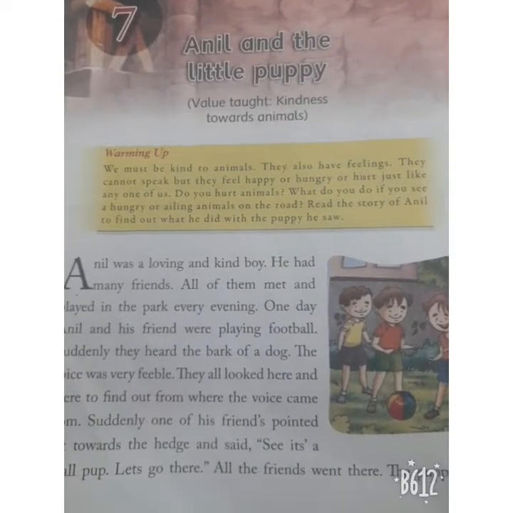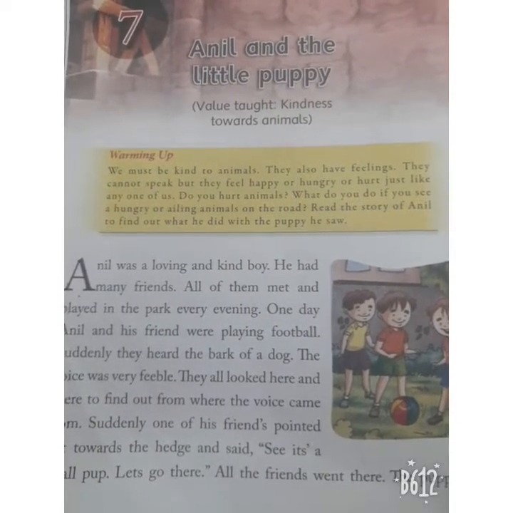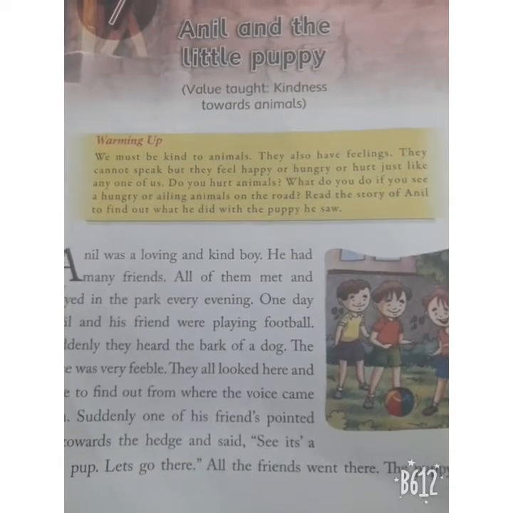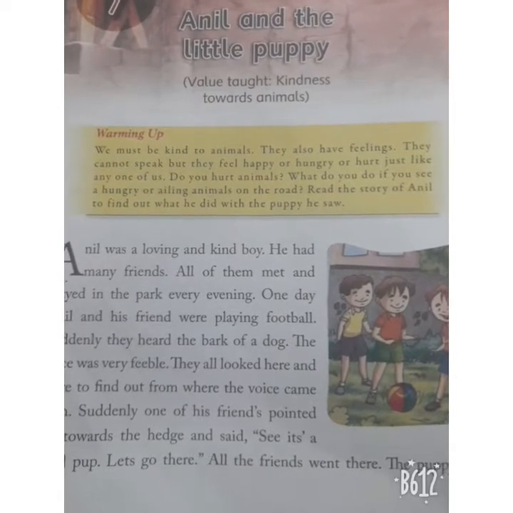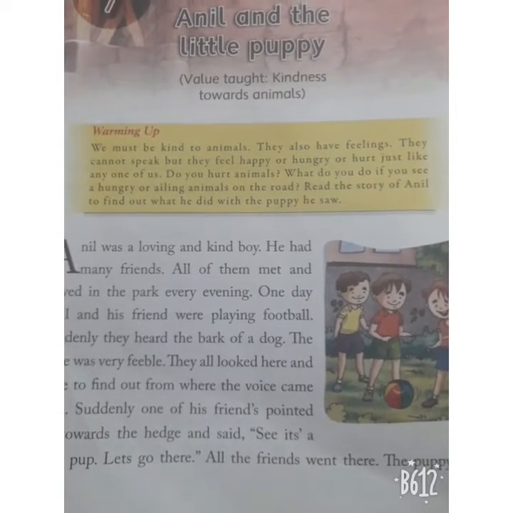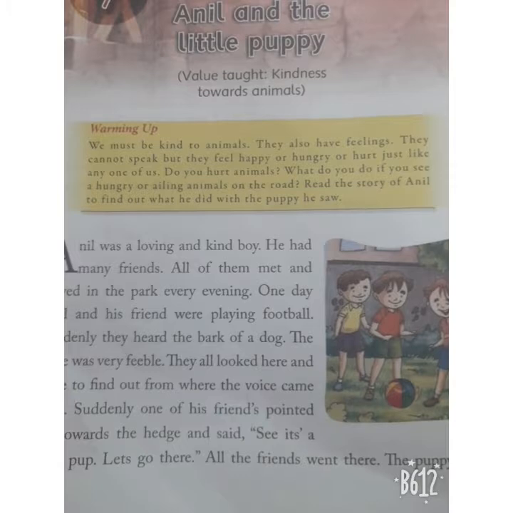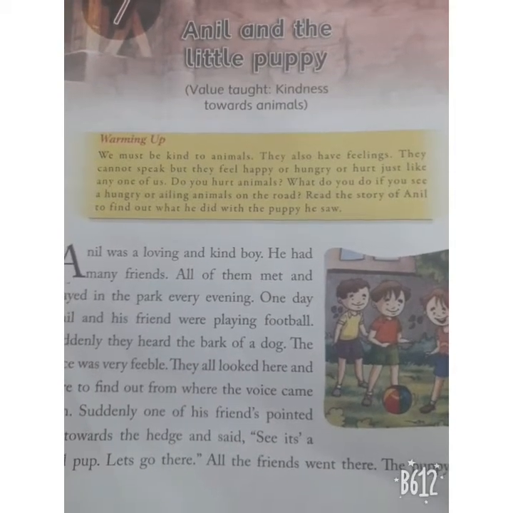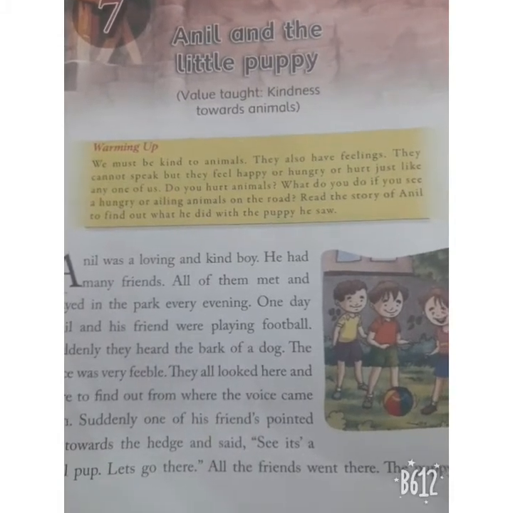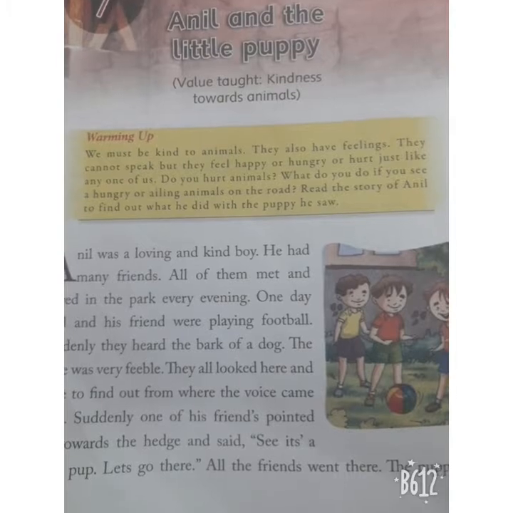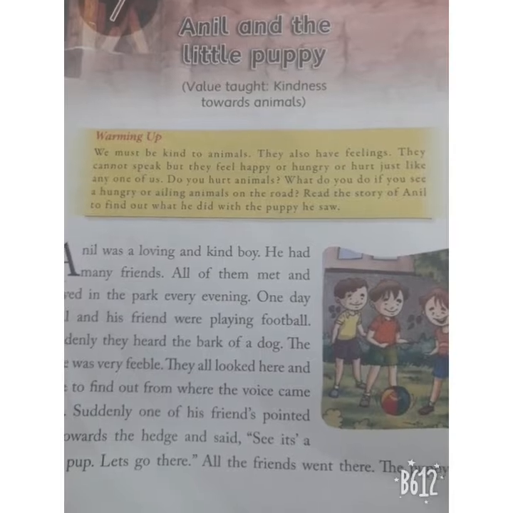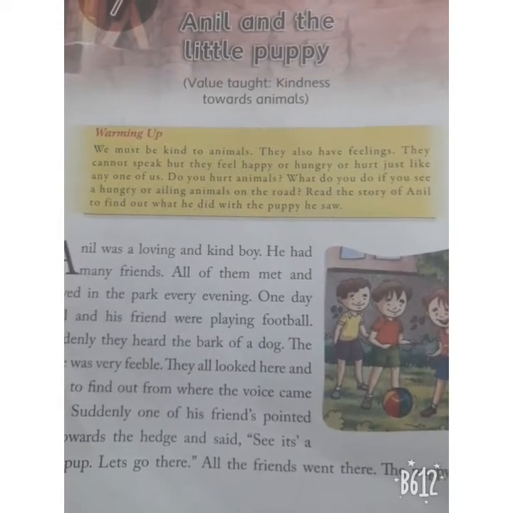So today, children, let's quickly do the recap of lesson 7, Anil and the Little Puppy, and after that we will do the exercise. So take out page 30. The story is about Anil and his little puppy. Once, when Anil and his friends were playing in the park, they heard the bark of a dog. Then they started searching, where is it? So it was a puppy in the hedge, wounded badly. Anil brought the puppy to his home and to his father. Next day, they took him to the doctor.